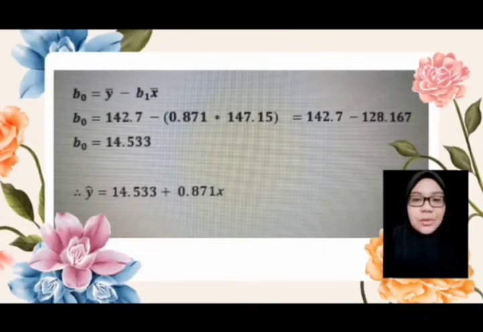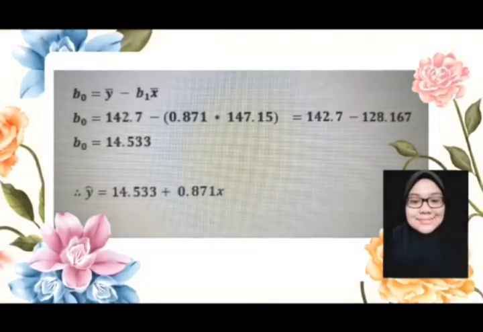The formula for B0 equals Y bar minus B1 times X bar, where Y bar and X bar are the means. So we calculate B0 equals 142.7 minus 0.871 multiplied by 147.15. We get the answer: B0 equals 14.533. The regression equation is Y estimate equals 14.533 plus 0.871x.